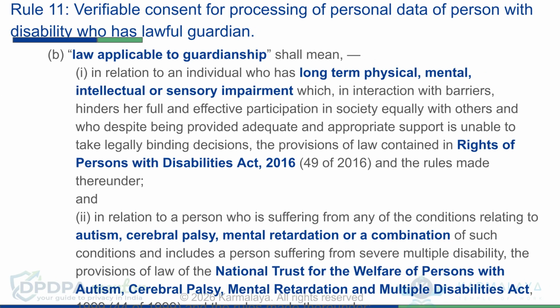As per Rule 11, the law applicable to guardianship refers to the Rights of Persons with Disabilities Act 2016 for individuals with long-term physical, mental, intellectual, or sensory impairment. It also includes the National Trust Act 1999 for persons with autism, cerebral palsy, mental retardation, or a combination of such conditions.